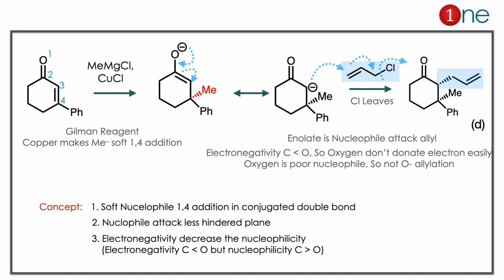Copper is the bulky one which softens the methyl there. So softening of methyl happens, and it becomes a soft nucleophile. So only 1,4 addition is possible. So methyl attacks the fourth position.